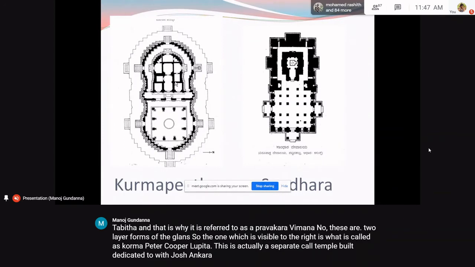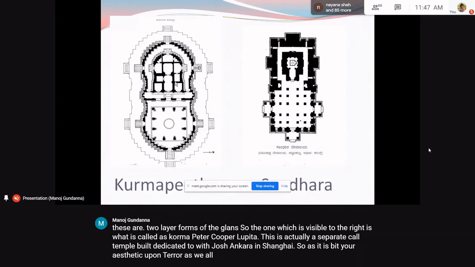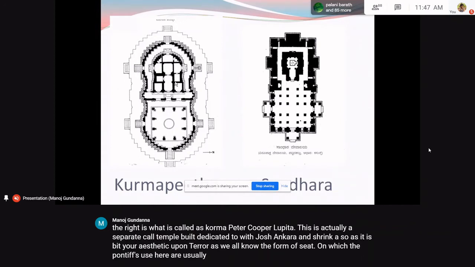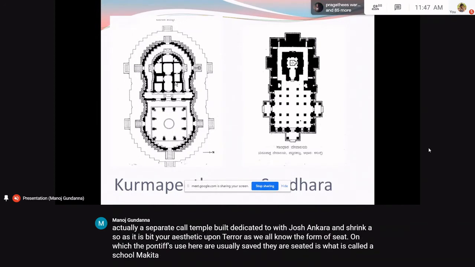As it is built for an ascetic pontiff, as we all know, the form of seat on which the pontiffs usually sit is what is called Kurma Pitha. Therefore, the entire temple plan is based on a Kurma Pitha.